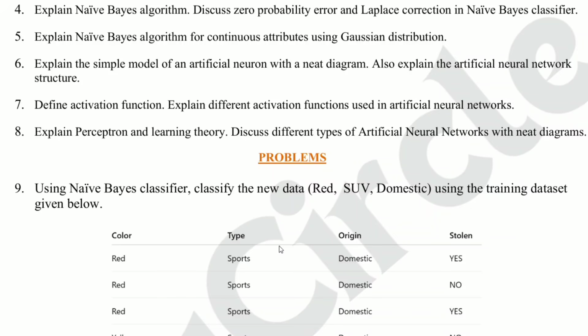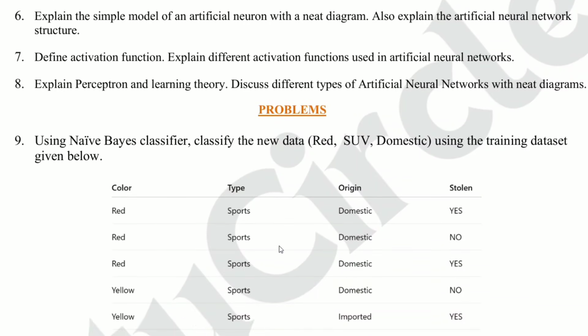Question number 7. Define activation function. Explain different activation functions used in artificial neural networks. Prepare activation functions like step, sigmoid, tanh, ReLU, and softmax with short meaning.